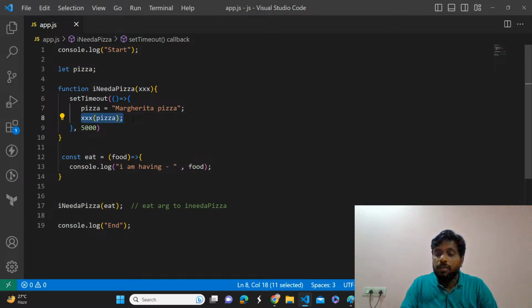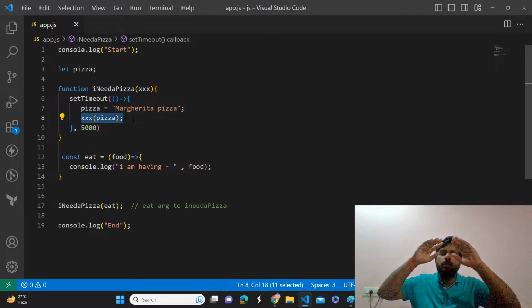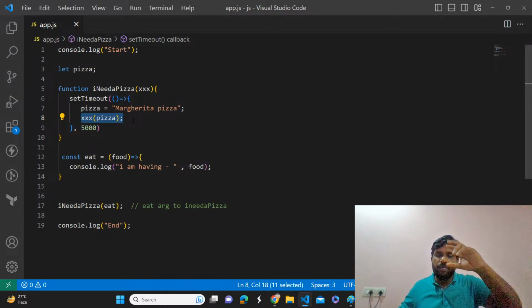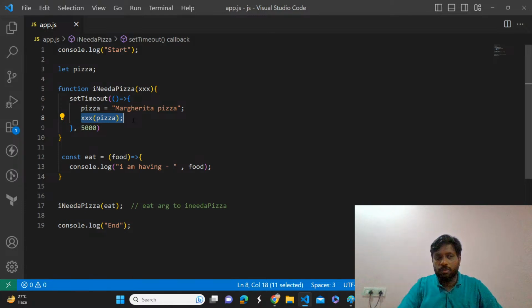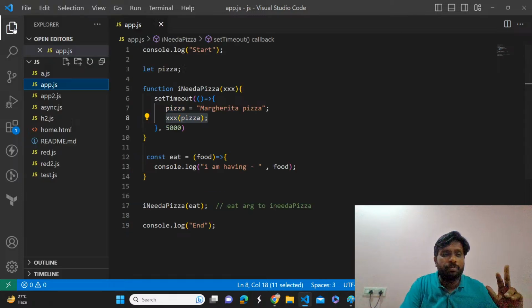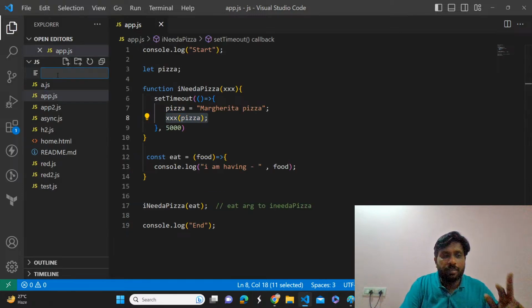We are invoking the function. Okay, just go back to the basics. Once we have a function, inside that function, if you invoke another function, what will happen? It will create an execution context on top of that, right? Yes, sir. Yes or no? Yes, yes.